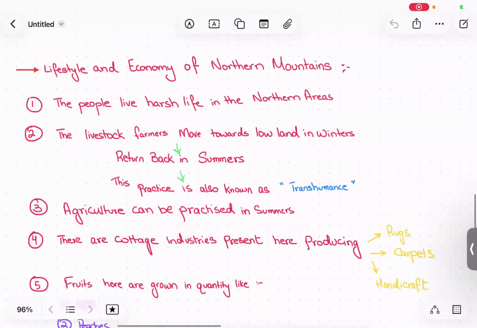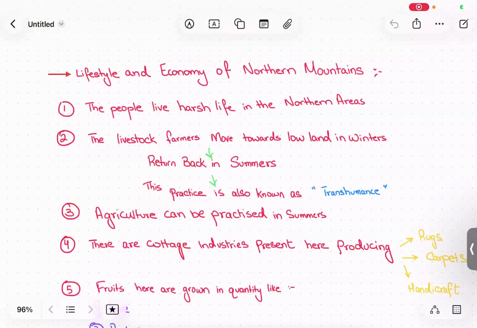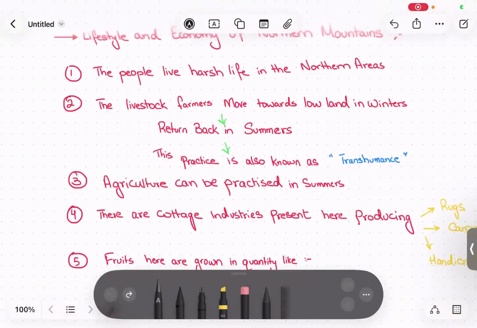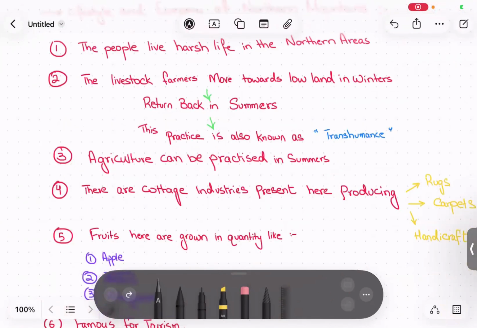Coming to the last part, which is the lifestyle and the economy of the northern mountains, the people live a very harsh life in the northern areas, just because we have mountains and very rough terrain over there. Other than this, the livestock farmers move towards lowlands in winter and they return in summers. This practice is known as transhumance. Agriculture can be practiced here in summers.